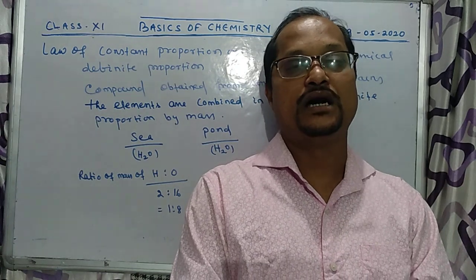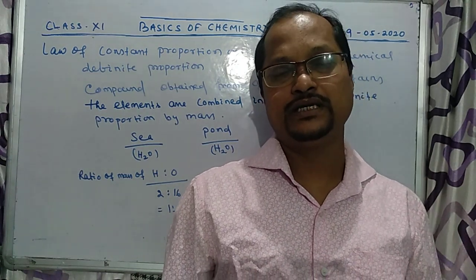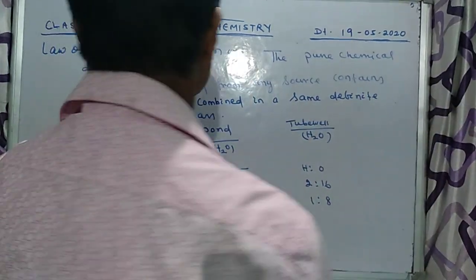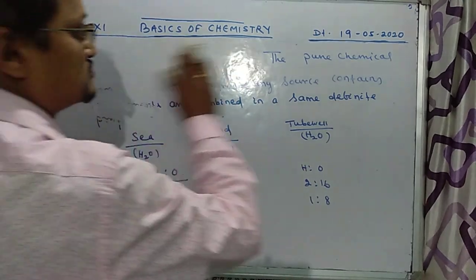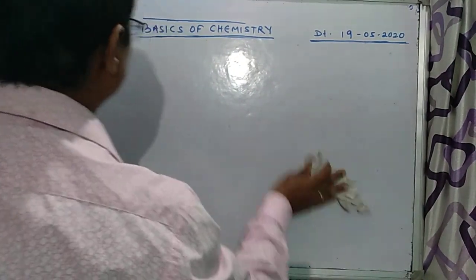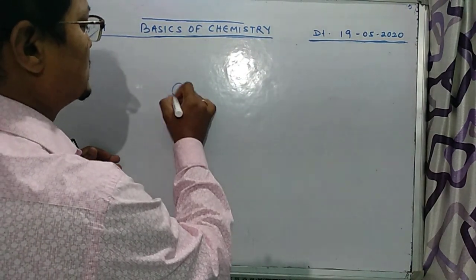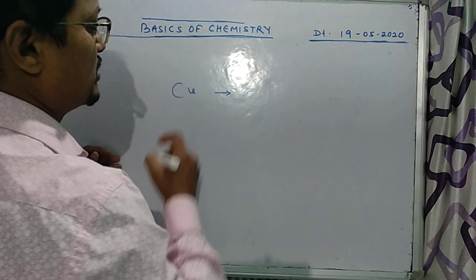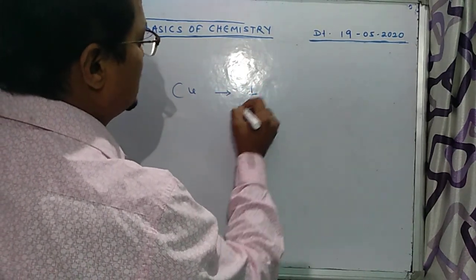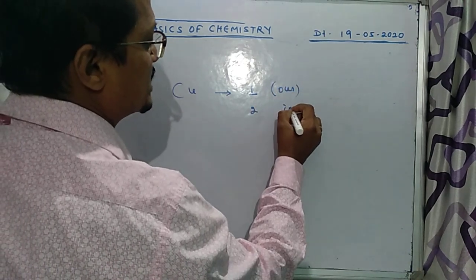In NCERT you can find cupric carbonate. Copper has two valencies, one is 1 and another is 2. We will discuss all about it in atomic structure. Copper having two valencies, one is 1 and another is 2.